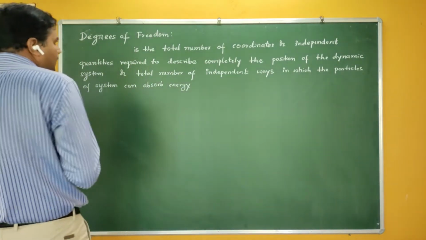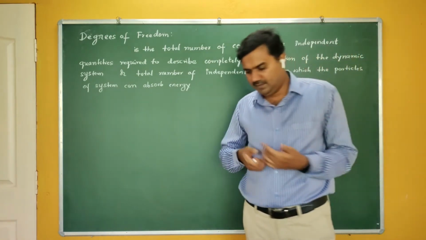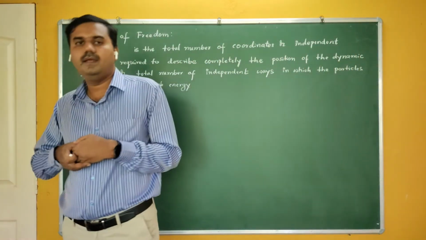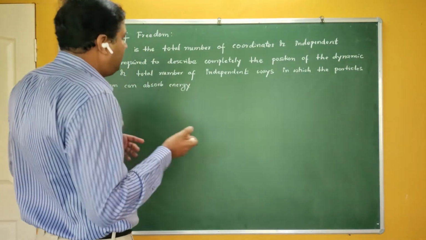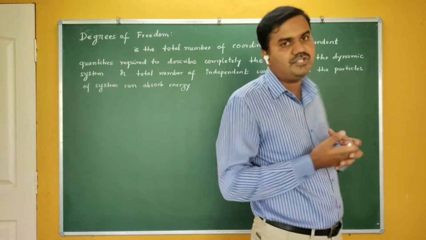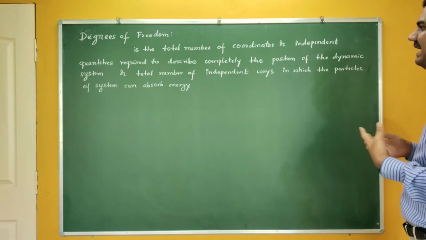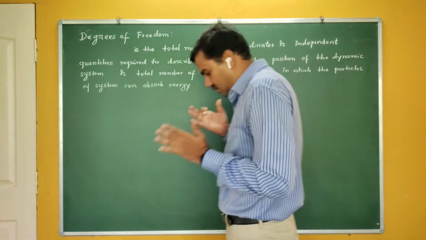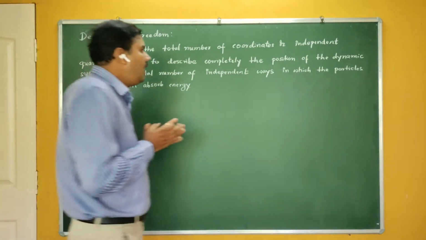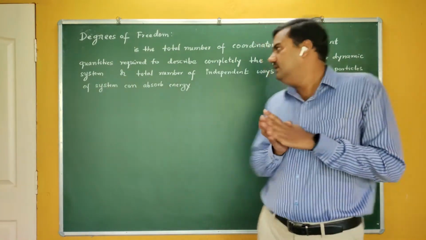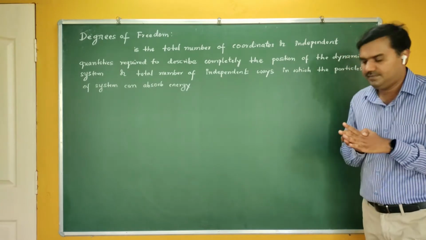If you refer to books, they define the degree of freedom in many ways. One definition says that degree of freedom is the total number of coordinates required to completely describe the position of a dynamical system, or the total number of independent ways in which the particles of a system can absorb energy.